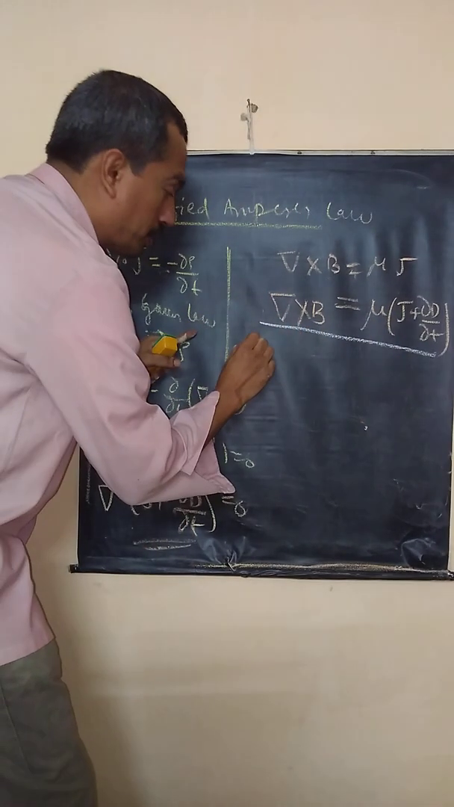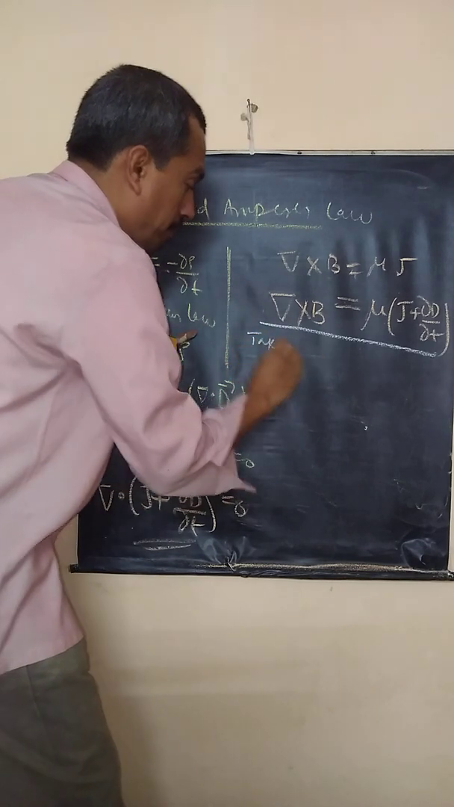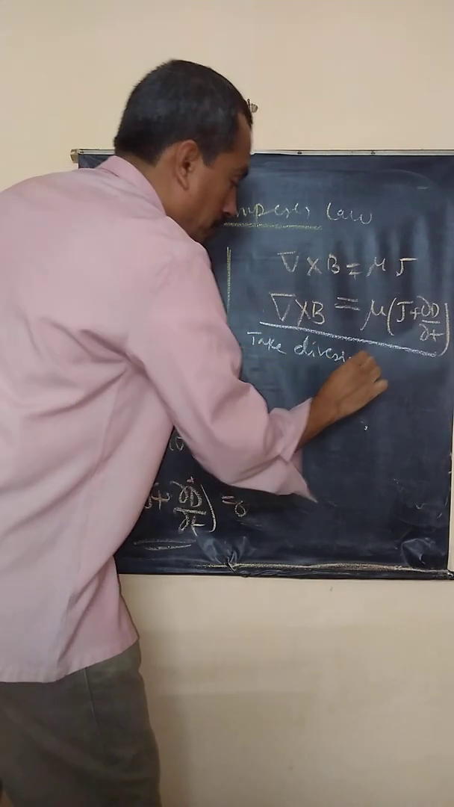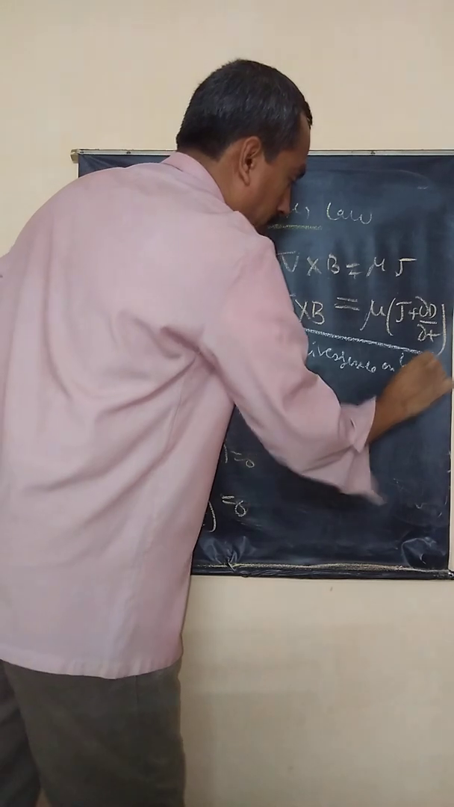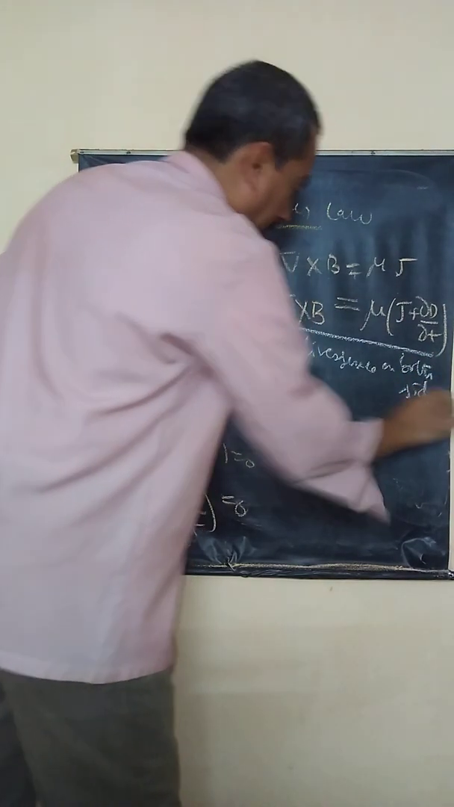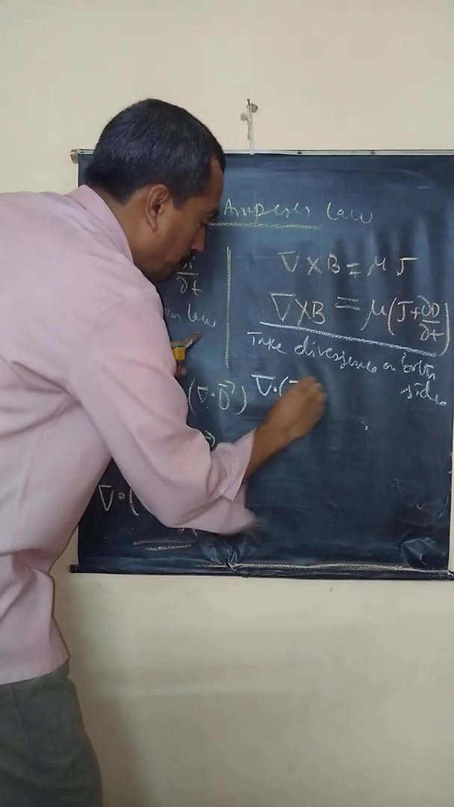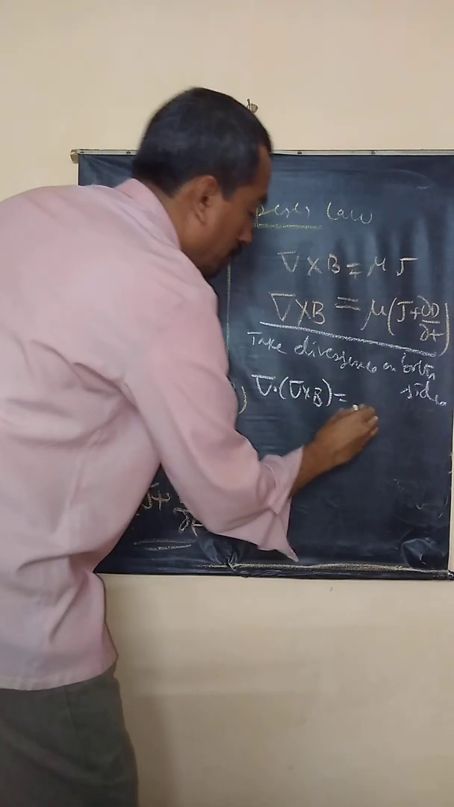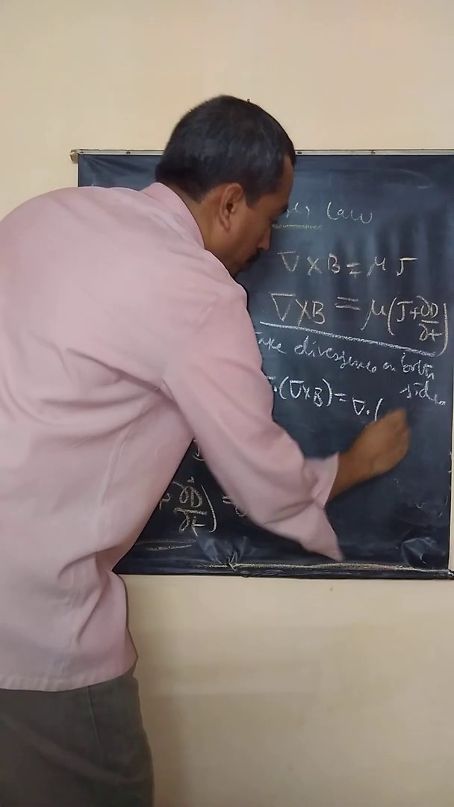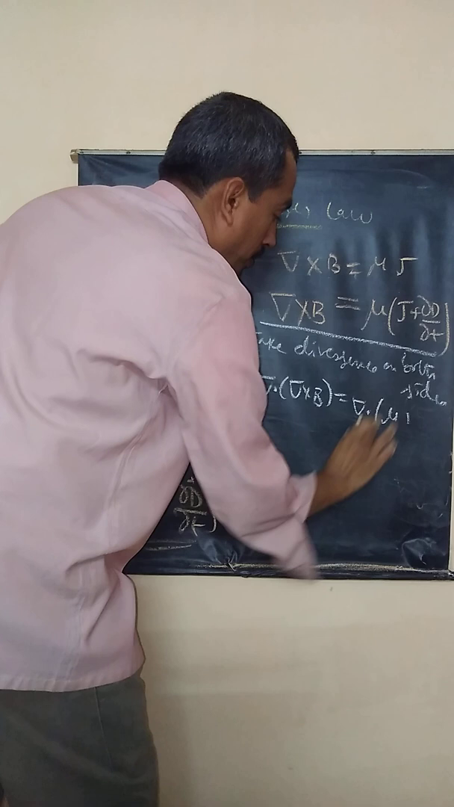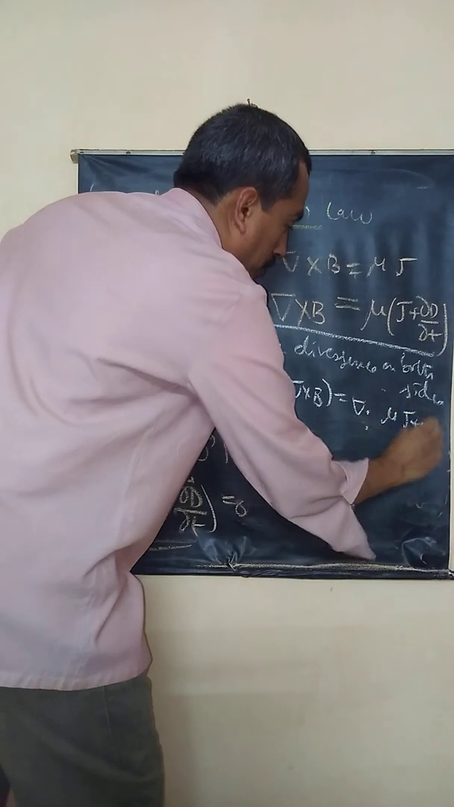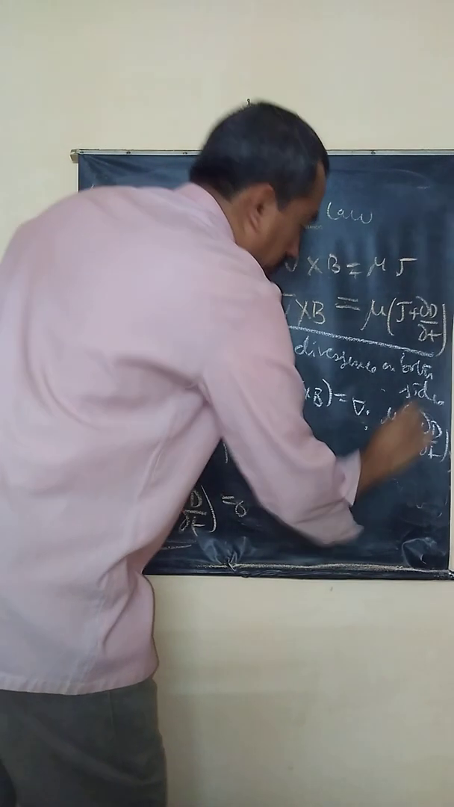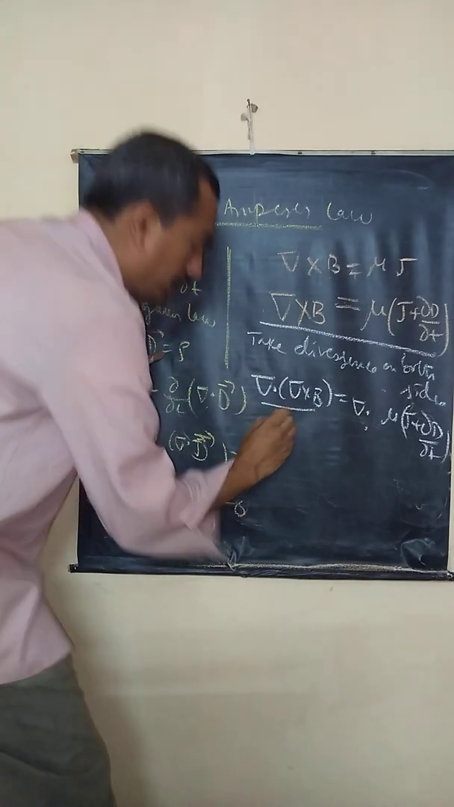Take the divergence on both sides. The divergence of del cross B is equal to the divergence of mu into J plus dou D by dou t. Now, the divergence of a curl is zero.